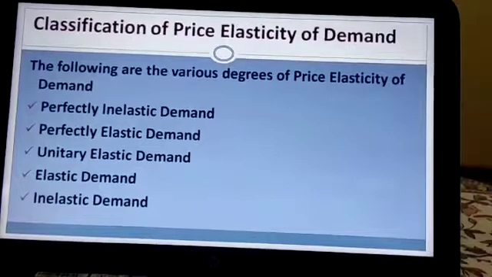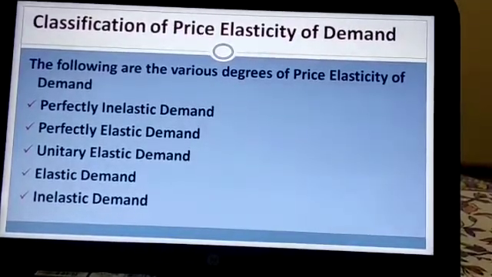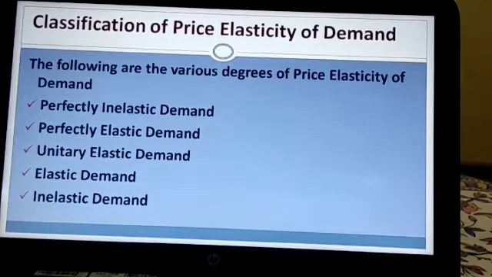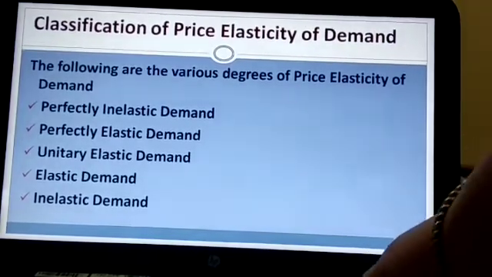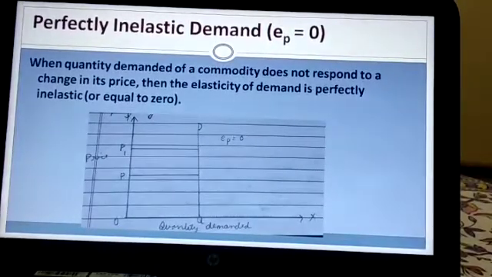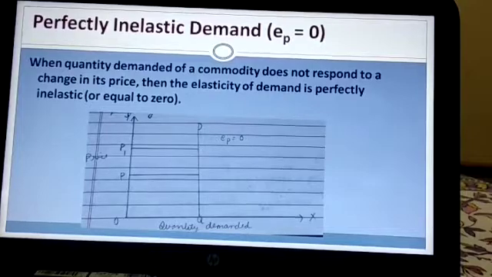Today, we are going to deal with the different categories of price elasticity of demand. Now, the various degrees or the classification of price elasticity of demand are perfectly inelastic demand, perfectly elastic demand, unitary elastic demand and inelastic demand. We will discuss them in detail in this particular module. We move on to the first type, that is perfectly inelastic demand.